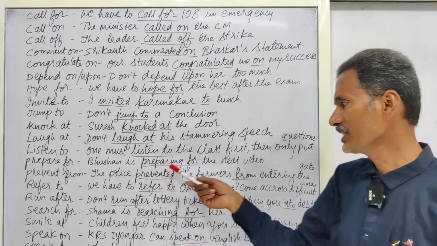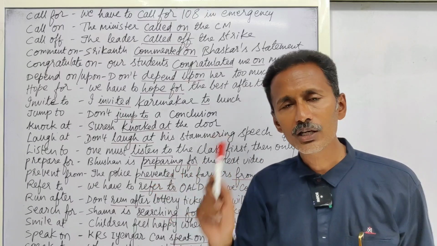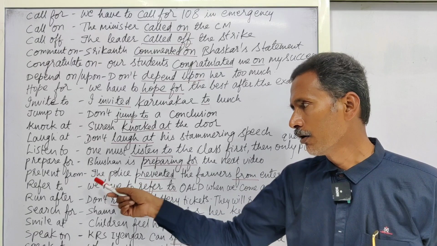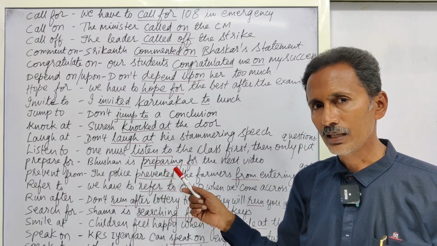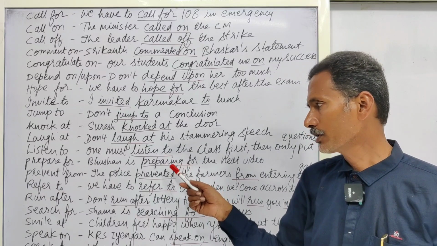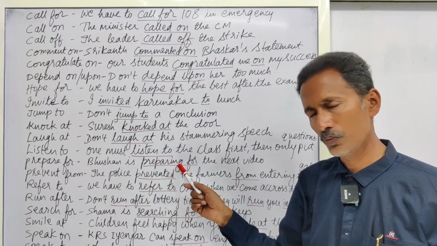Prepare for. Bhushan is preparing for the next video. After prepare, you have to use for, not to. Bhushan is preparing for intermediate examination. Bhushan is preparing for civil services examination. But you shouldn't say Bhushan is preparing to.